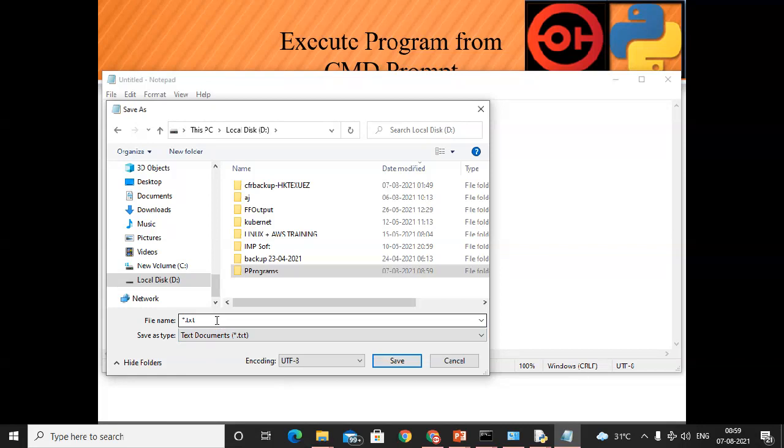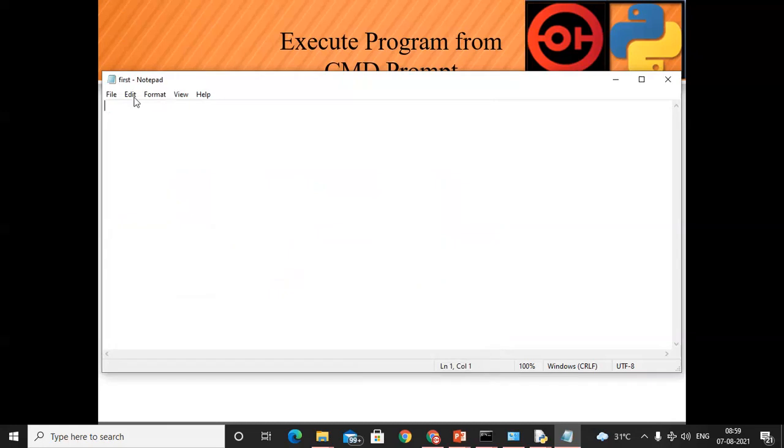मिलेगी. Okay, so for that reason do one thing, use double quote open and double quote program, double quote close. So write first name of program whatever it may be .py. Okay. Use this technique double quote open and double quote close. अगर लिस्ट के अंदर नेम भी नहीं मिलता है, एक्सटेंशन नहीं मिलता है, तो ये टेक्निक से आप सेव कर सकते हो. See, अब ये फर्स्ट जो प्रोग्राम है ये सक्सेसफुली सेव हुआ है. कहाँ से हुआ है? D ड्राइव पे P प्रोग्राम्स नाम से.